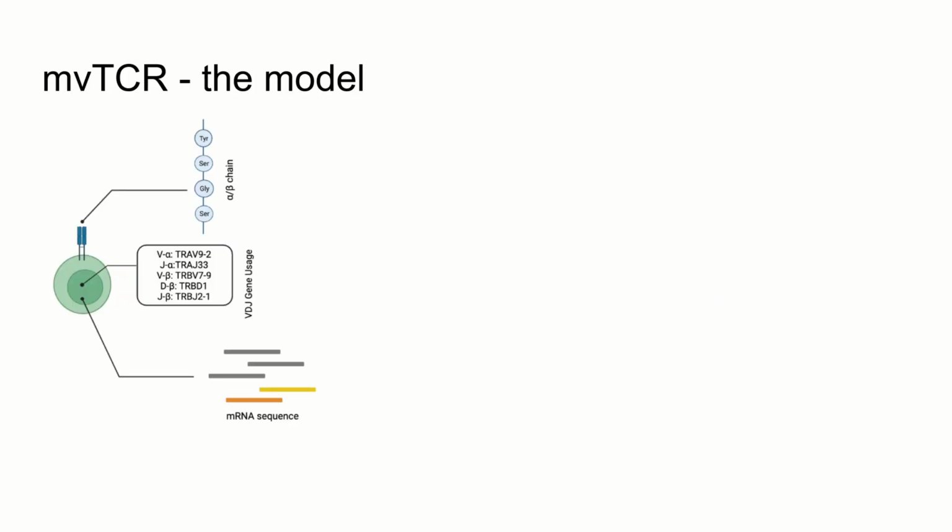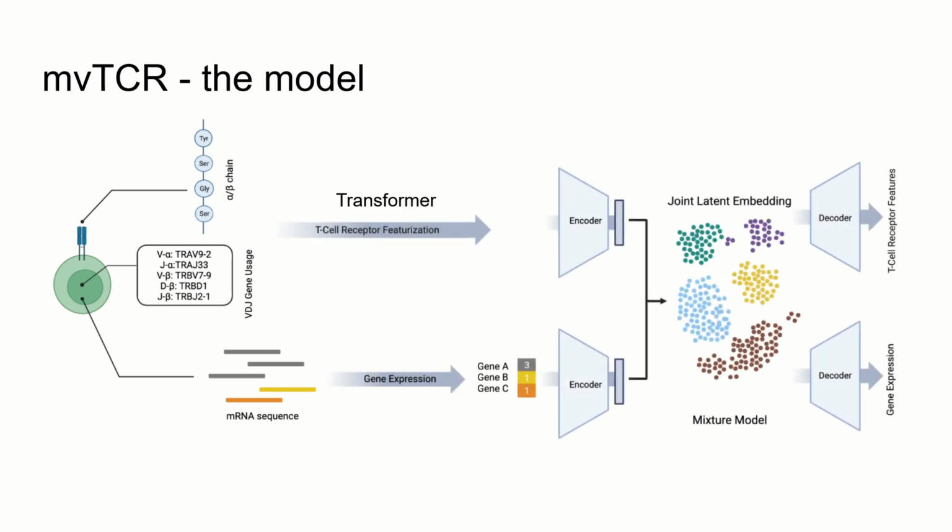Advances in single-cell sequencing enable the simultaneous measurement of the transcriptome and T-cell receptor, in short TCR, sequences at cellular resolution, and promise to offer new insights on adaptive T-cell immune response. However, it is still an open question how to integrate these two modalities. The multimodal generative model mvTCR was developed to solve this problem. It tries to find a joint representation of TCR sequences and single-cell transcriptomic data.